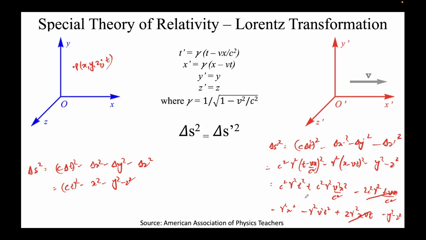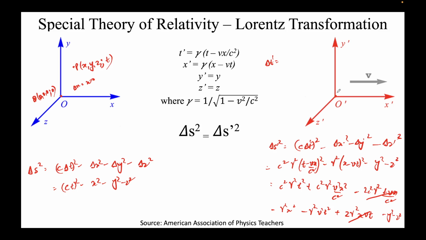Why did you put the value of t prime in place of delta t? Because, see, there is another event happening at Q, so I'm assuming Q to be at origin. So let's say this is at origin, so this will be 0 0 0 0. So what will be the delta x? x minus 0.